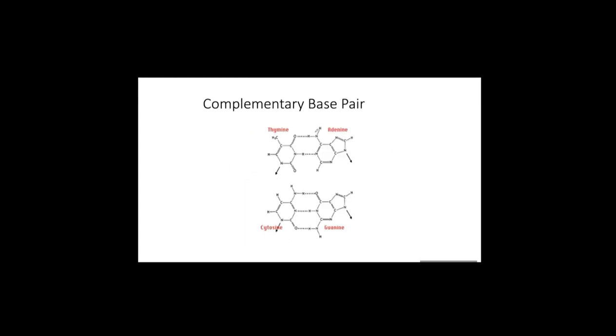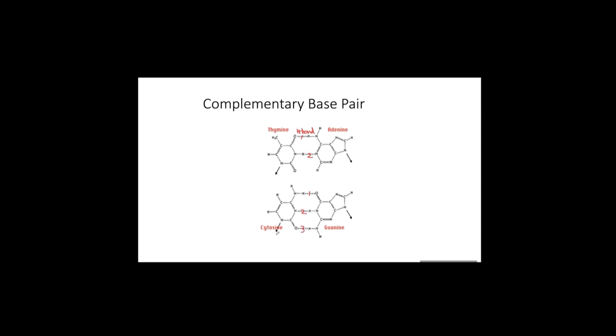Why does adenine always base pair with only thymine? Why can adenine not base pair with cytosine or guanine? If you look at adenine and thymine, you can see this dotted line is a hydrogen bond. One hydrogen bond and two hydrogen bonds. When you look at base pairing between cytosine and guanine, you can see 1, 2, 3 hydrogen bonds.